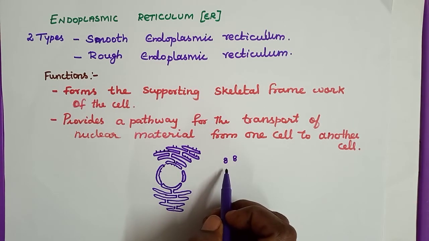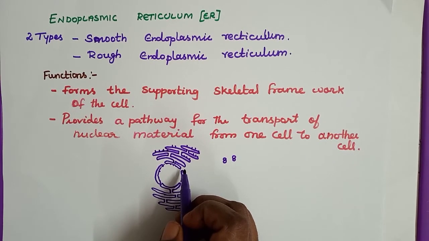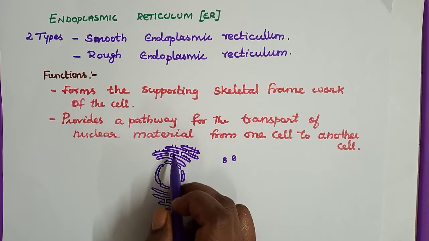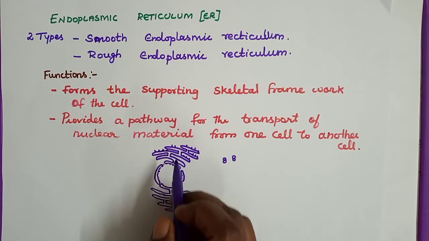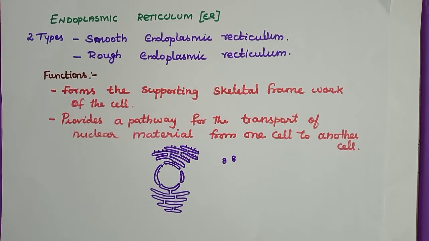These ribosomes are attached with the endoplasmic reticulum. That kind of endoplasmic reticulum is called rough endoplasmic reticulum, and another one is smooth endoplasmic reticulum.